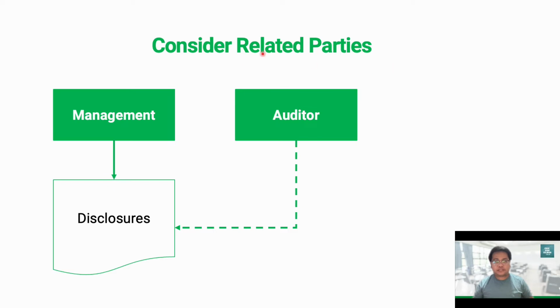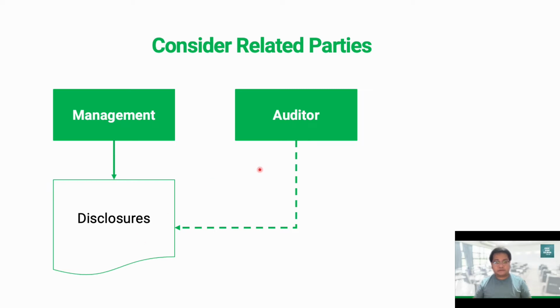Next, we have consideration of related party transactions and disclosures. Again, it's the management who are responsible for identifying and ensuring that they have sufficiently disclosed and reflected related party transactions in their financial statements. So as auditor, our responsibility is to obtain evidence about the sufficiency and appropriateness of related party disclosures, because these disclosures are required by our standards and sometimes, depending on the jurisdiction, the regulatory agencies, like in the Philippines, the SEC and the BIR.